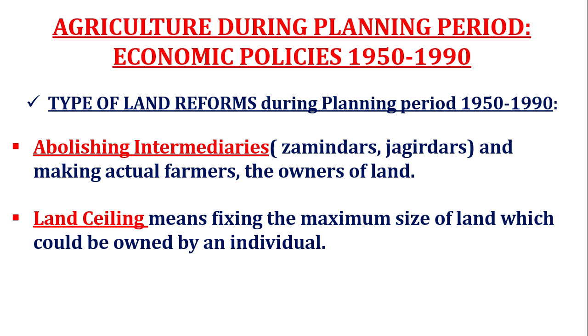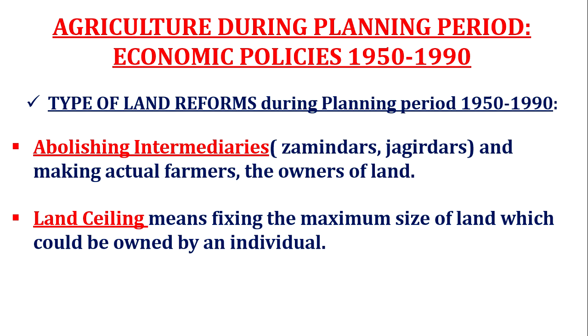and due to the British colonial rule, we can say that agriculture was stagnant. We understood in our last chapter that under the British rule in India, the agriculture sector suffered a lot. So stagnant means there was no growth during that British rule. So immediately after the independence, our planners, our designers, called for the land reforms, and these are two of them.